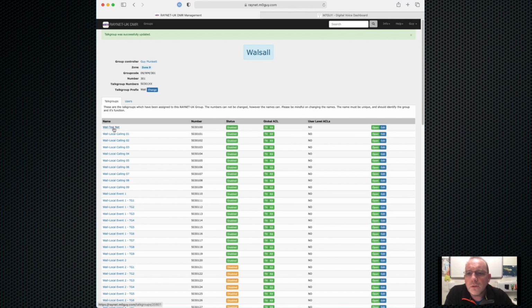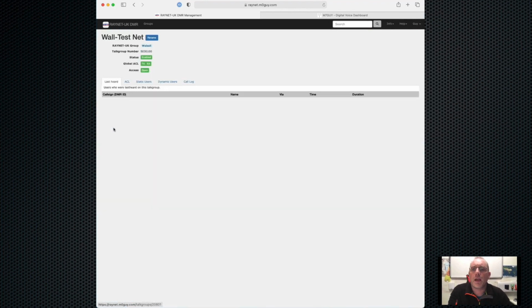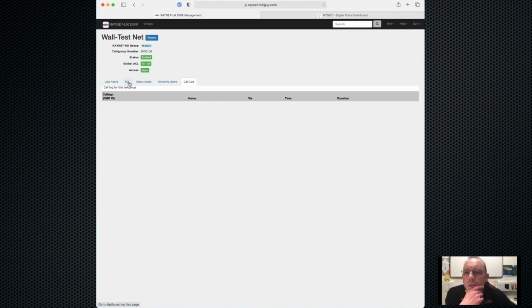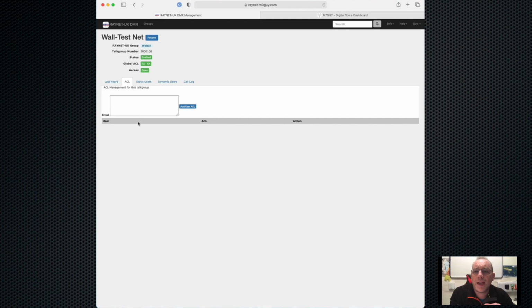We can also go into the talk group itself, and here we can see who was last heard on this talk group. We can see who's got this talk group set as a static or who's currently on dynamic. And again, we've got the last 100 calls made on this talk group. We also have ACLs, access control lists. The access control list allows you to define who is allowed to transmit on this talk group.